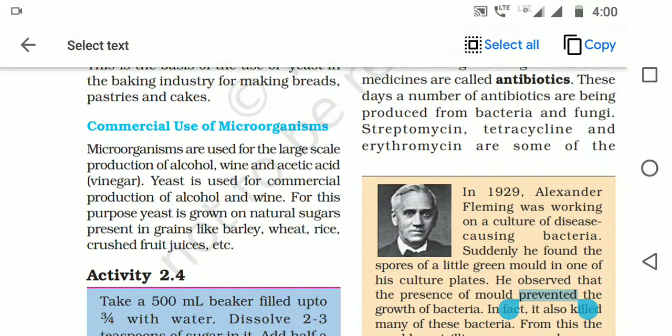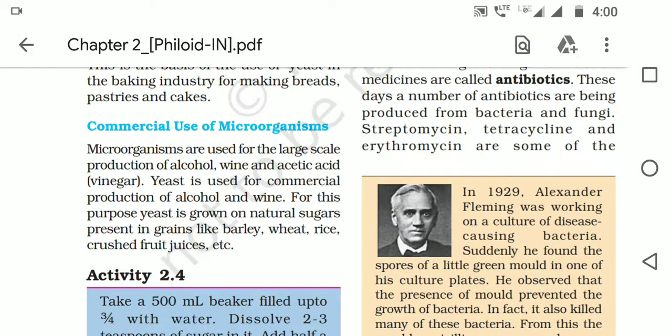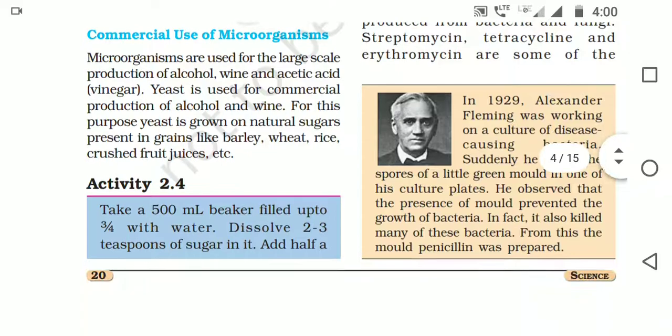Yeast is used for commercial production of alcohol and wine. For this purpose, yeast is grown on natural sugars present in grains like barley, wheat, rice, crushed fruit juice, etc.